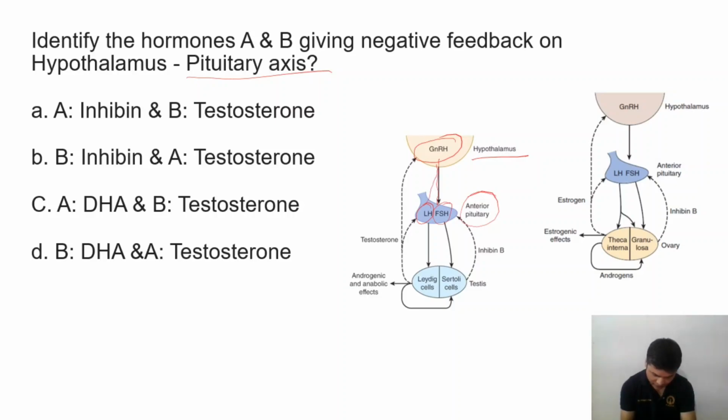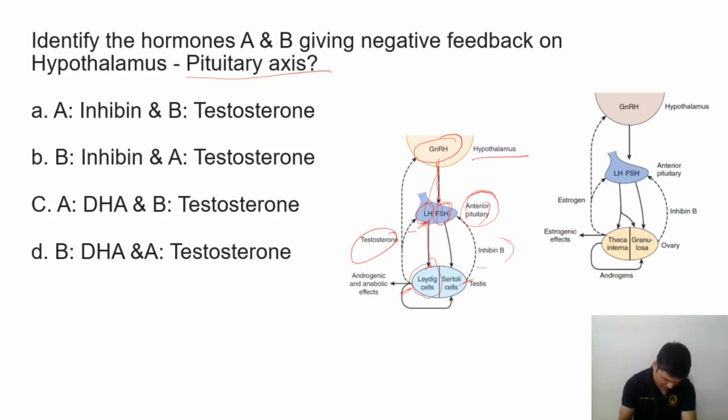So GnRH acts on the anterior pituitary and releases LH and FSH. LH stimulates the Leydig cell and FSH the Sertoli cell. The Sertoli cell releases inhibin B, and the Leydig cell releases testosterone.